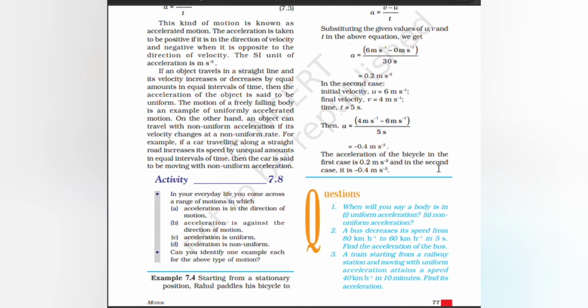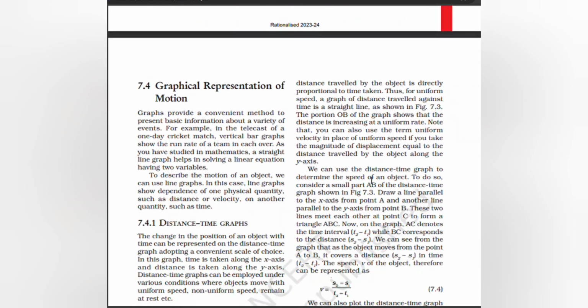The acceleration of the bicycle in the first case is 0.2 meters per second squared, and in the second case it is minus 0.4 meters per second squared.